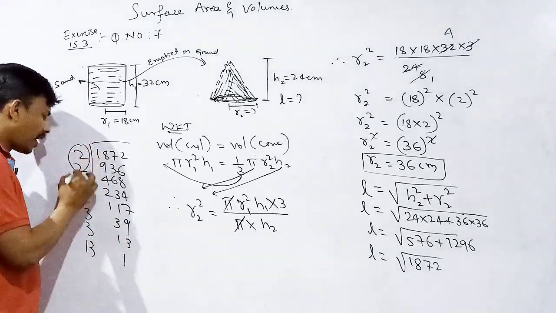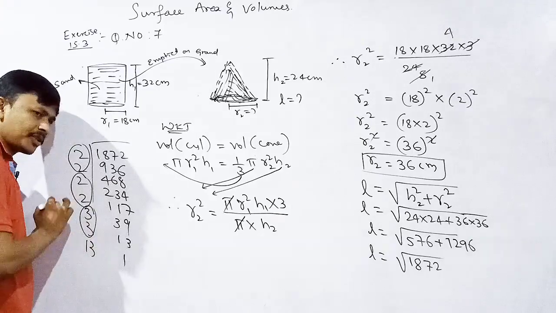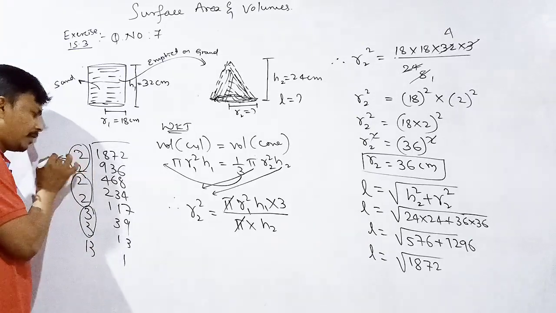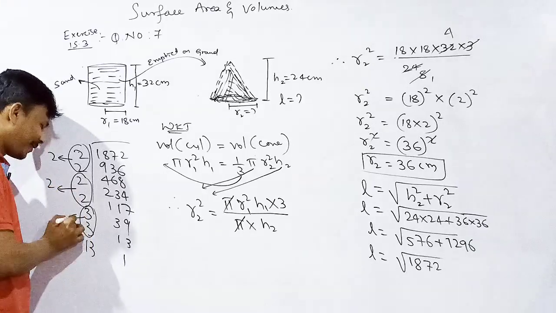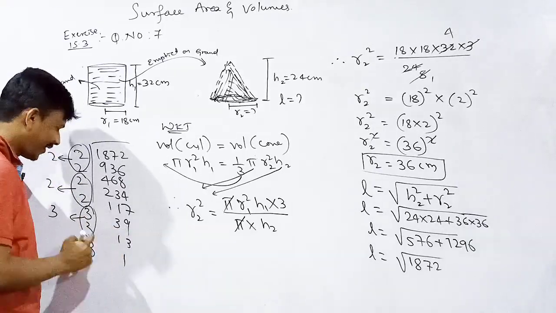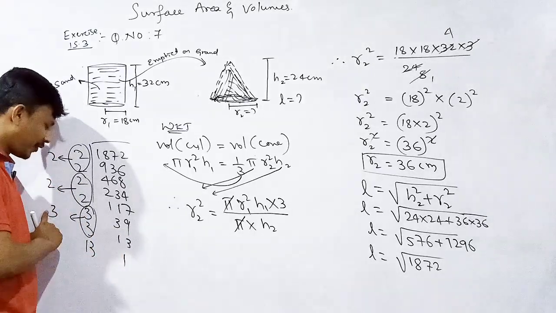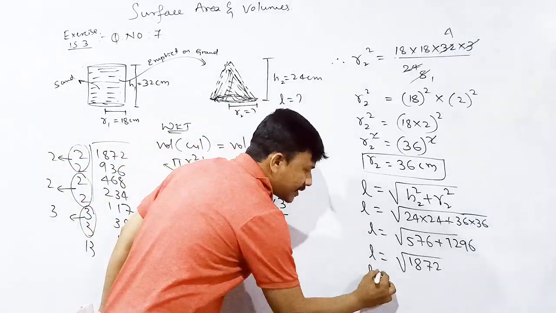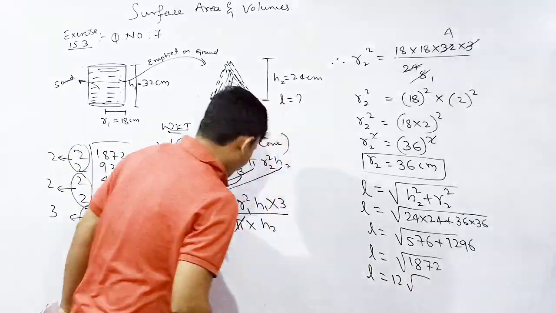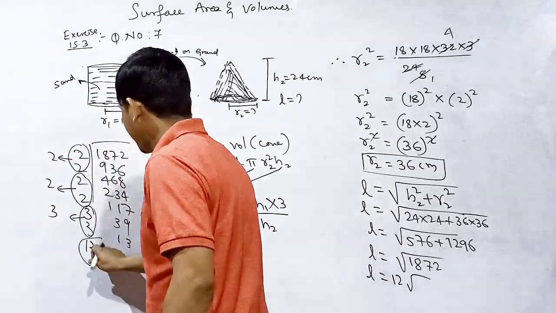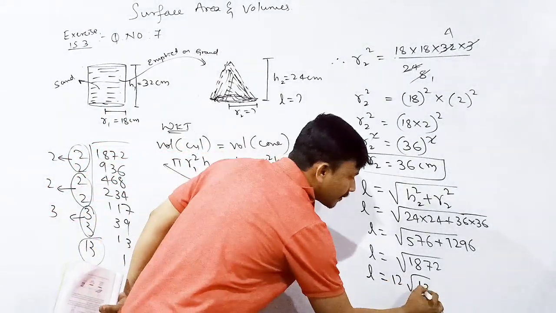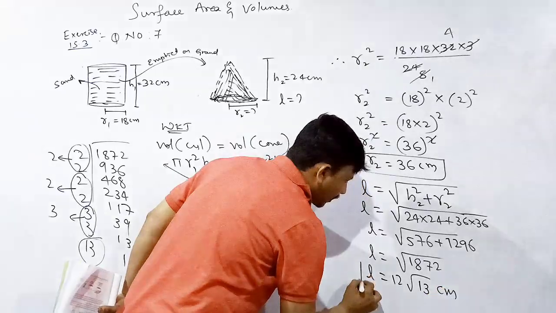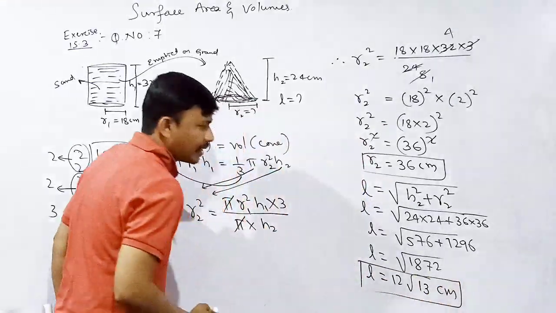Make the pairs. Two 2s form one pair, one single remains. Take one number out of each pair: 2 2s are 4, 4 3s are 12. L is equal to 12, and one single remains under the root. So 12 root 13 centimeter is the slant height.